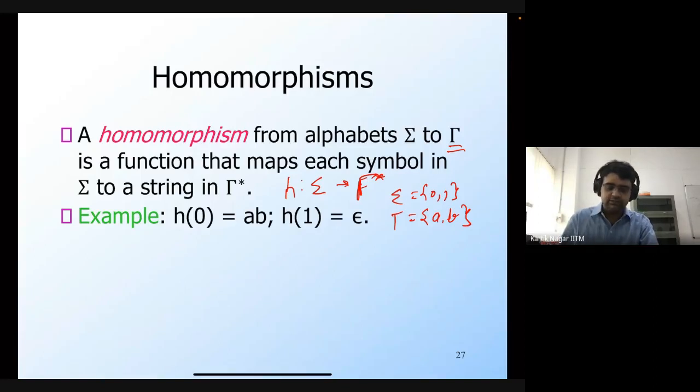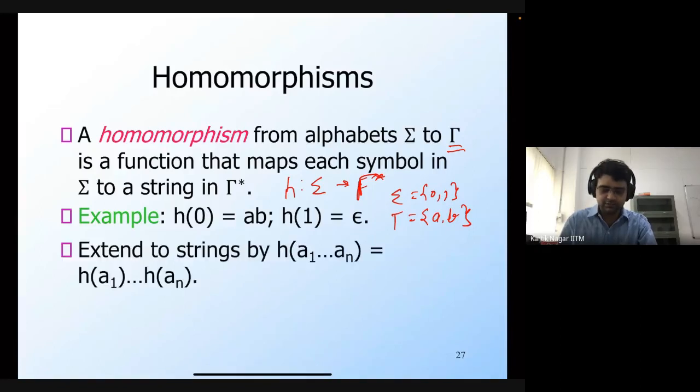Since we have defined H for every symbol, we can also define H for a string in sigma. In order to extend the definition of H to strings, we simply apply H to the individual symbols that are present in the string. So H of the string A1, A2 up to An is going to be H applied to the individual symbols. It preserves the same order, but you simply apply H to all of the symbols, to get H of A1 dot dot dot H of An.